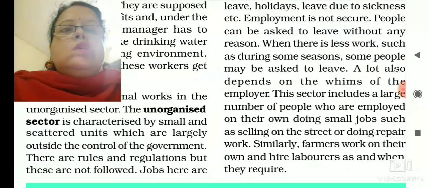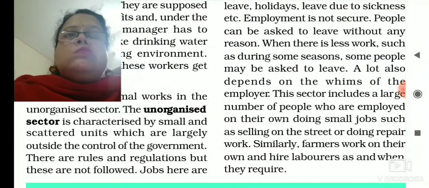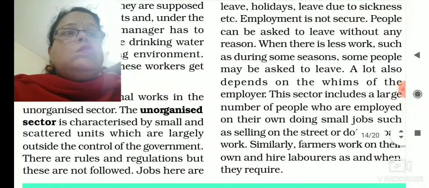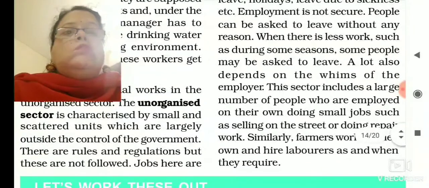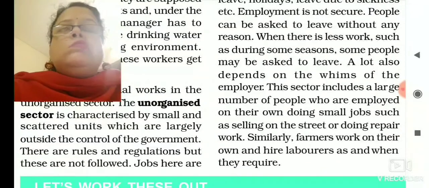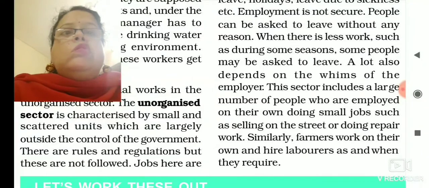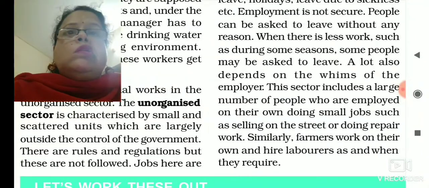There are rules and regulations, but these are not followed. That means obviously for unorganized sectors also government has imposed some rules and regulations, but they are not followed because they are not under the control of the government.